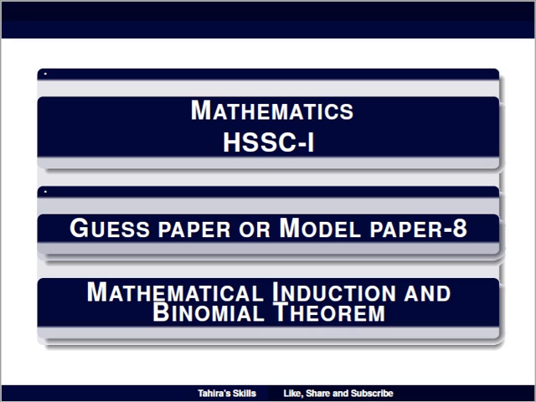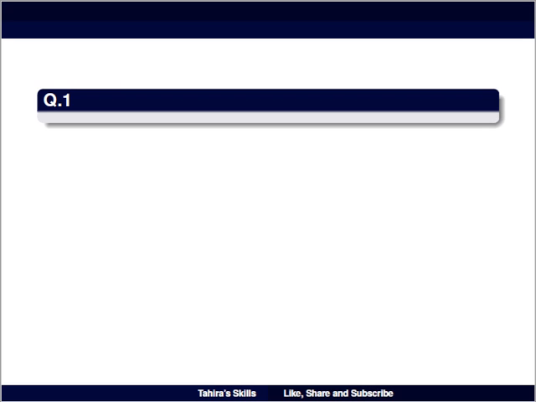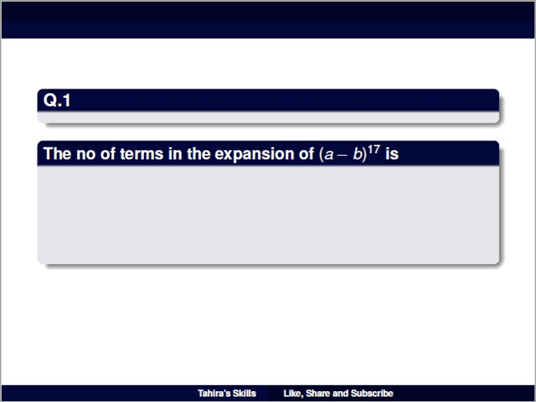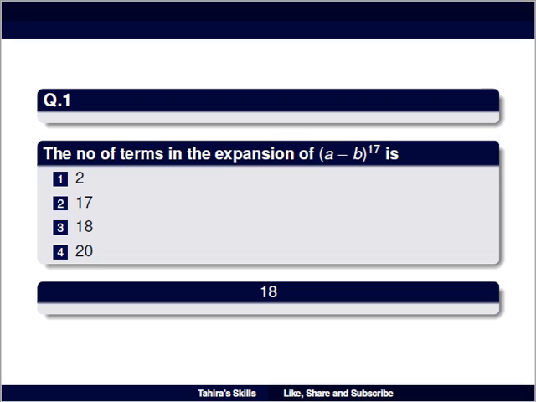So chapter 8 के कुछ MCQ स्टार्ट करते हैं। Question number 1 is the number of terms in the expansion of (a - b)^17 is equal to, option number 1 is 2, option number 2 is 17, option number 3 is 18 and option number 4 is 20. So नंबर ऑफ टर्म्स फाइंड करने का फार्मूला हमारे पास आता है n+1। तो ये n हमारे पास है 17, n+1 करेंगे 18, so the right answer is 18.